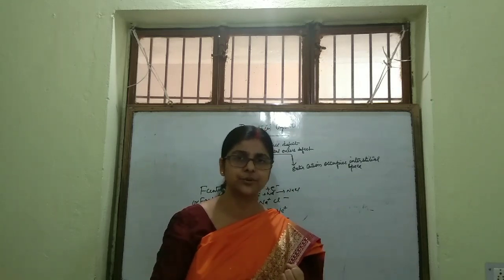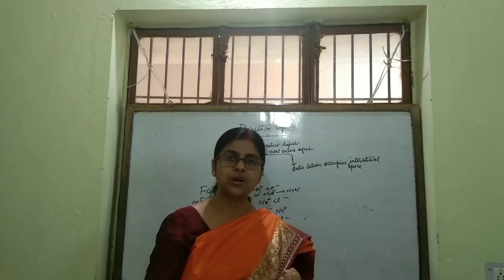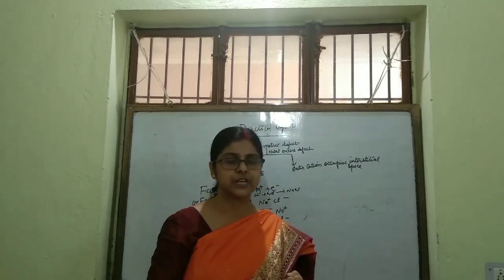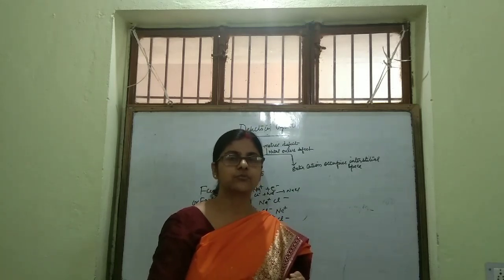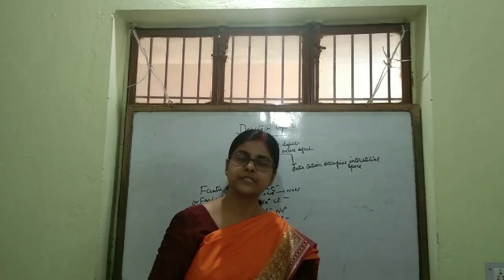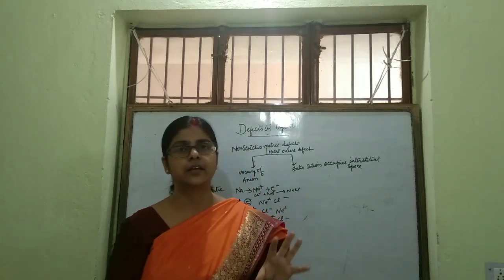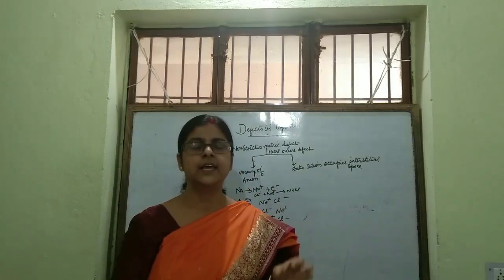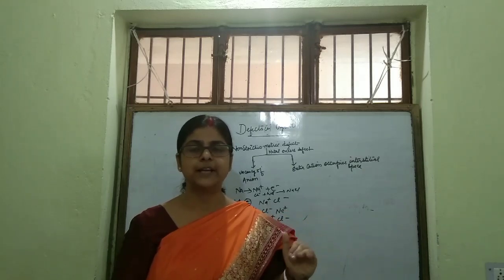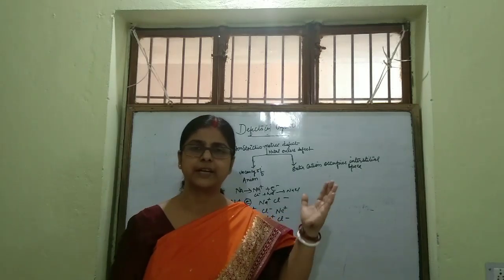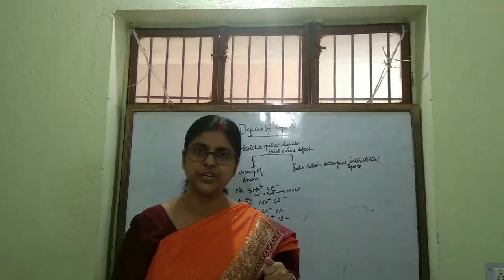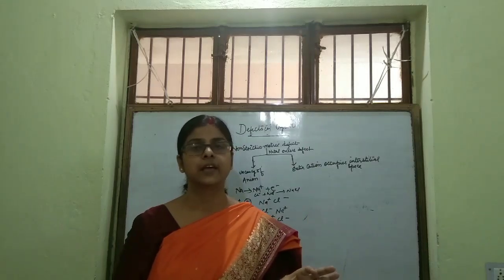Sometimes people ask you the question, what is F center? So what will be the answer? You will say that in case of anion vacancy, an electron occupies the space of the anion and it starts vibrating by taking the energy of the visible region. This is known as F center.